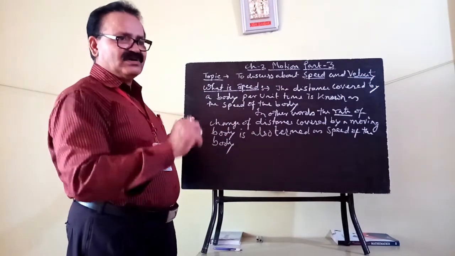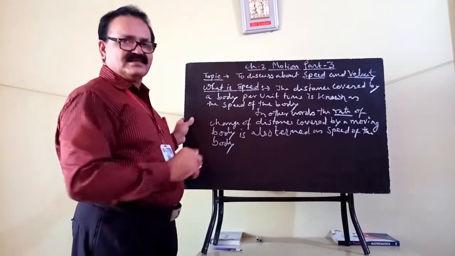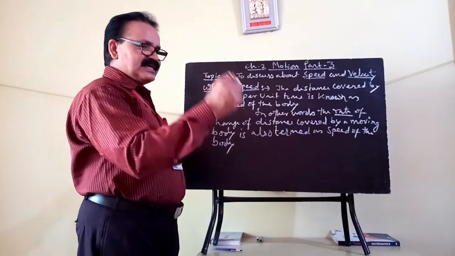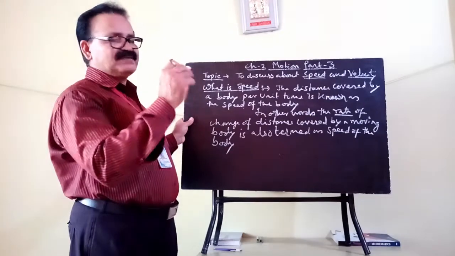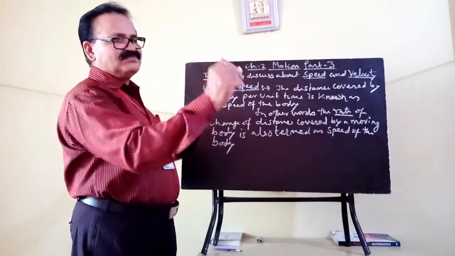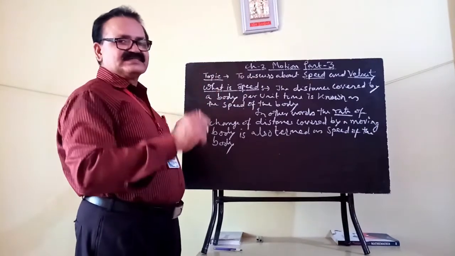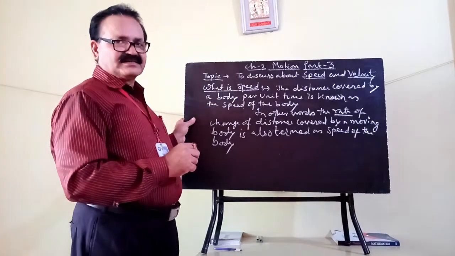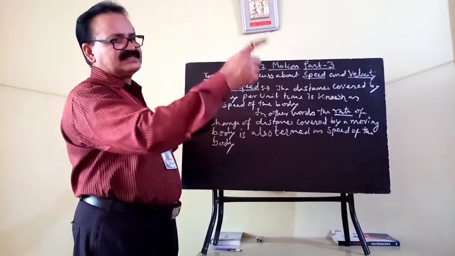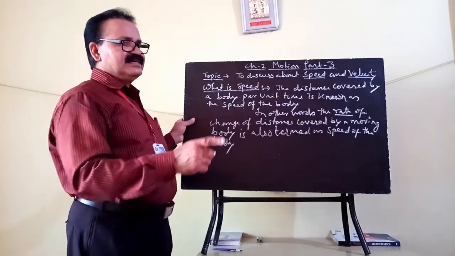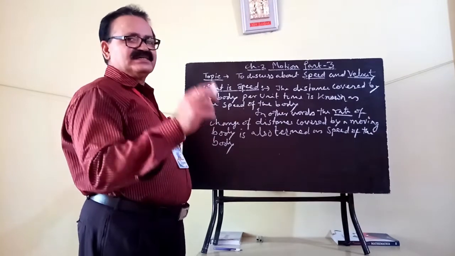Suppose at 8 o'clock the body is 5 meters away from the wall. After 5 seconds, the same body may be at a distance of, say, 20 meters from the reference point, the wall. So you see, the change of distance within 5 seconds is how much?